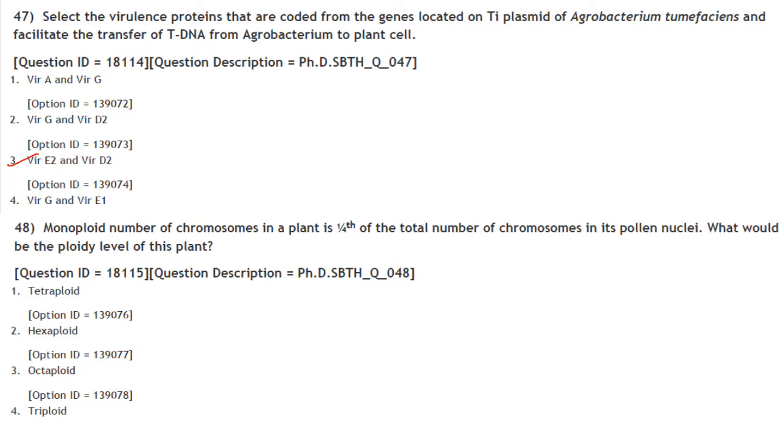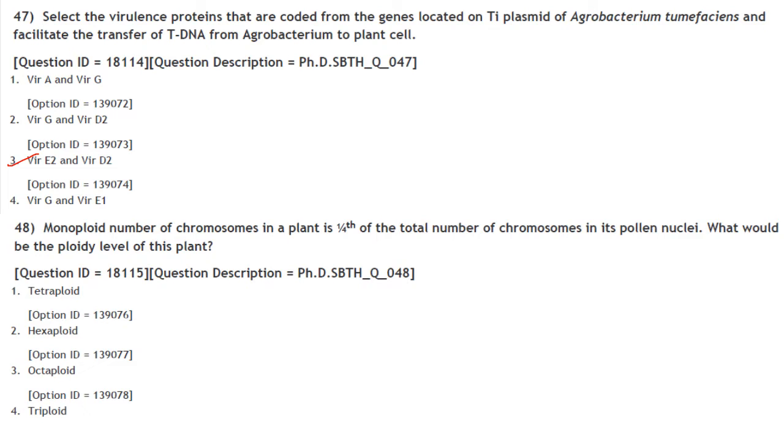Select the virulence proteins that are coded from the genes located on the Ti plasmid of Agrobacterium tumefaciens and facilitate the transfer of T-DNA from Agrobacterium to the plant cell. So VirD2 and VirE2 function in transferring and integration of the T-DNA once the T-DNA complex is inside the plant cell. So answer is option 3, that is VirE2 and VirD2.